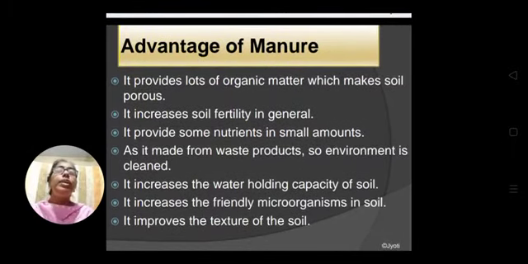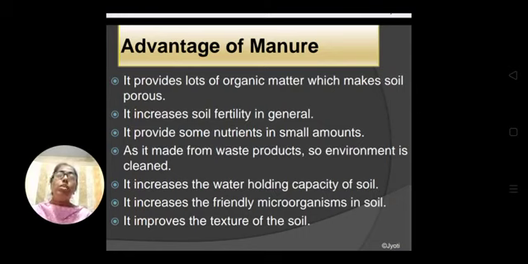As I have told you, it is rich in organic matter. So when it is added to the soil, it makes the soil porous and increases the soil fertility in general. It provides some nutrients in small amounts, no doubt, but in order to add more nutrients, we have to add more manure.